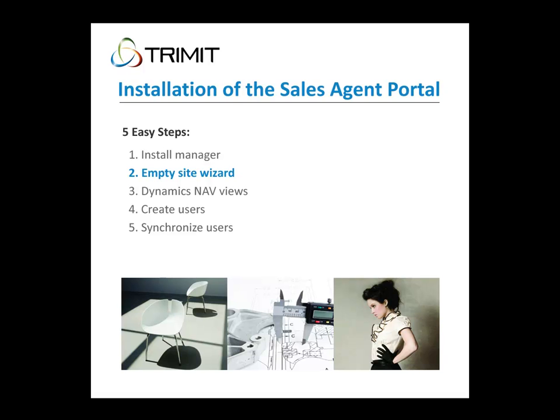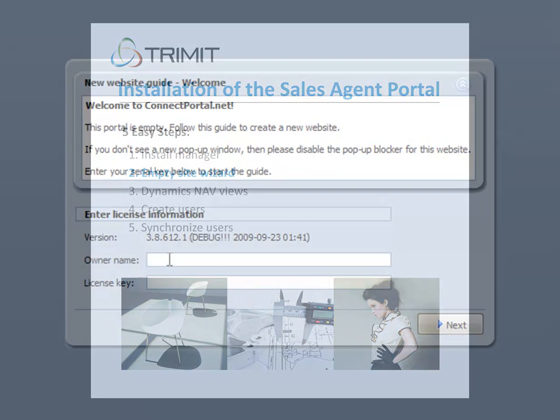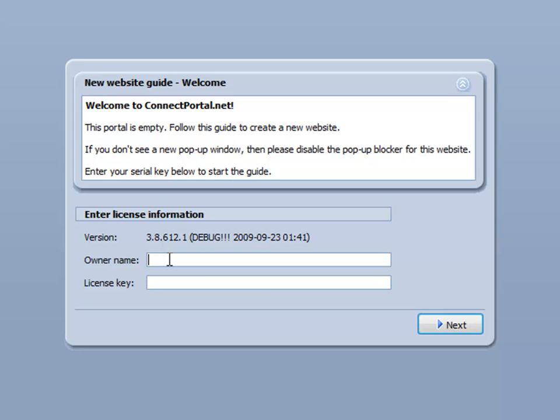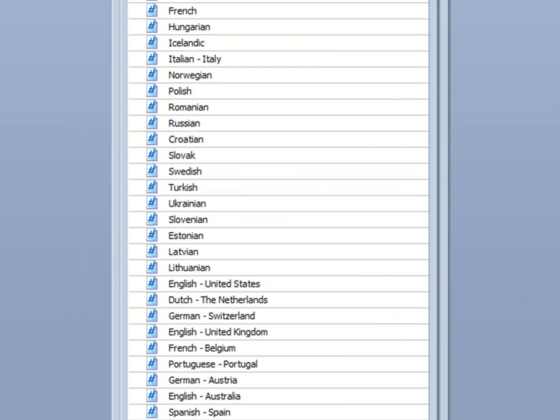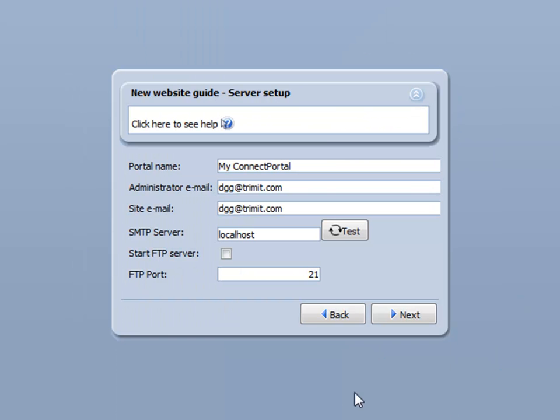Wizard. The Empty Site Wizard is used to enter licensing information, administrator details, language and culture settings, and layout and content. Here I'm entering the site admin details, the language settings, English, and I'm going to call this Portals Demo.